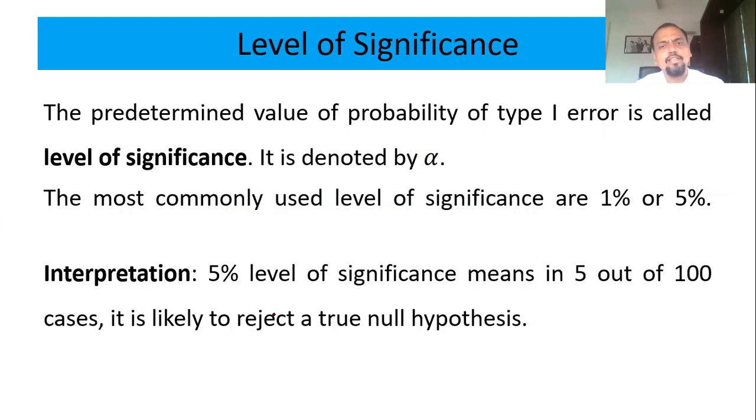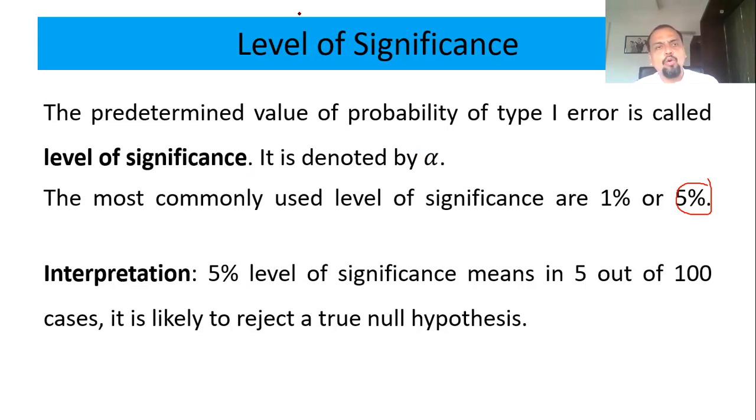If I talk about 5%, it says that if I do this hypothesis testing procedure 100 times, 5 times I may conclude wrongly. 5 times I may go wrong. So that is the level of significance. In terms of a medical report, if the testing is done 100 times, 5 times I may conclude wrong in my medical report. It may happen. So that is called the level of significance.